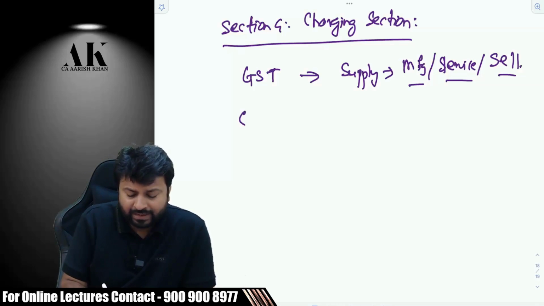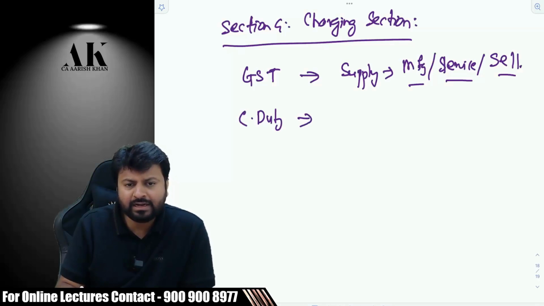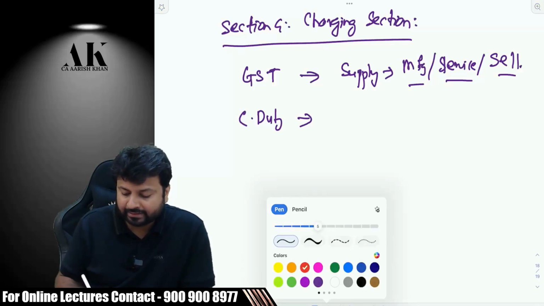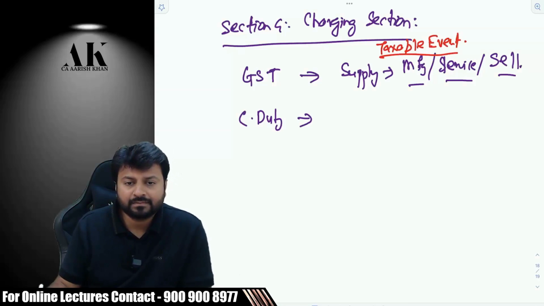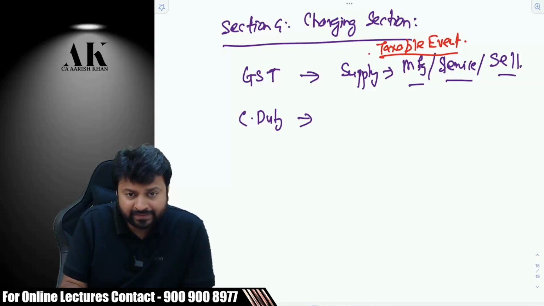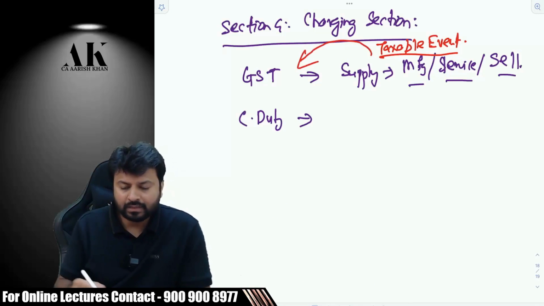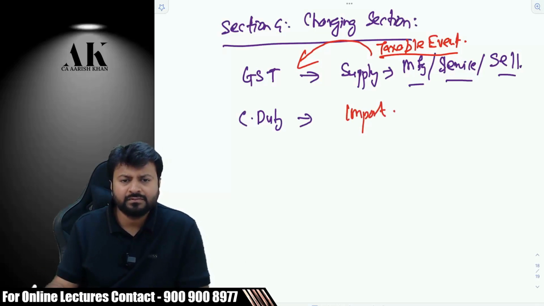Similarly, why is customs duty applicable? It is not applicable unnecessarily. There has to be some event. That event is called a taxable event. If this event happens, then this tax will be imposed. Otherwise, this tax cannot be imposed. You have to do this event to get it taxed. Customs duty, why will it apply? You have to import something.